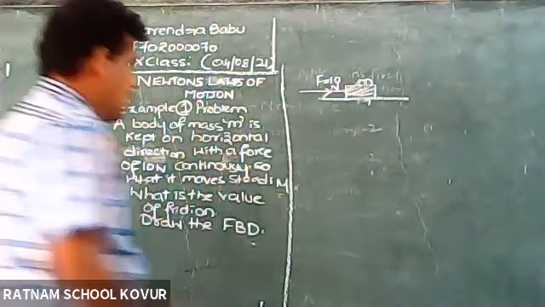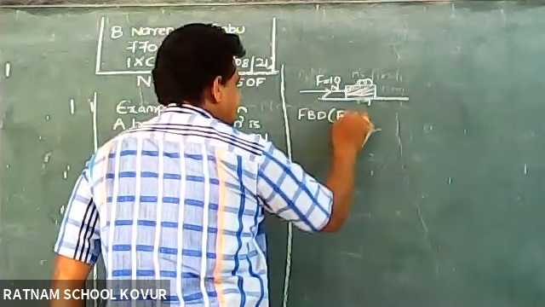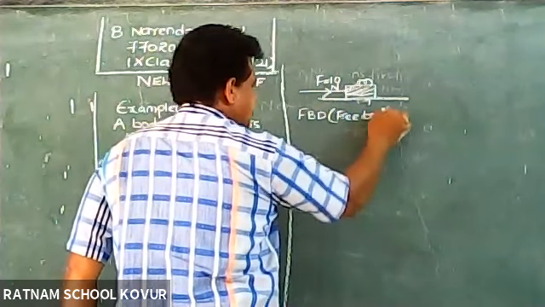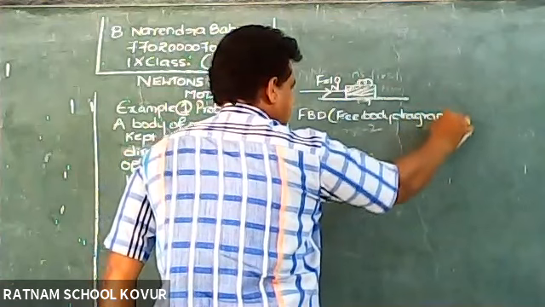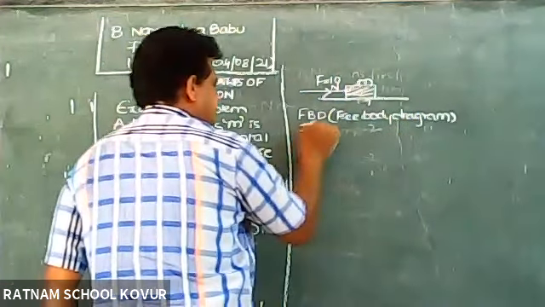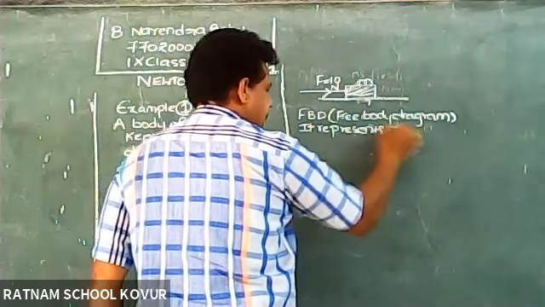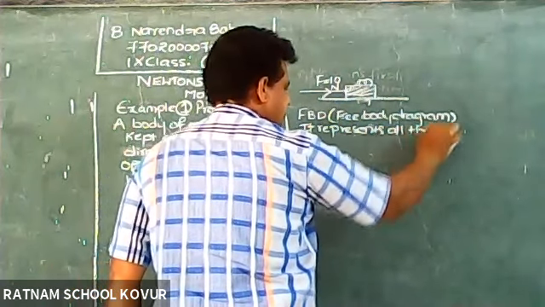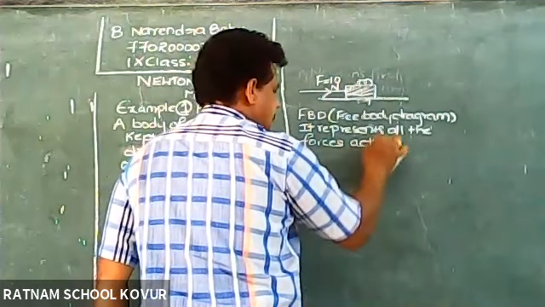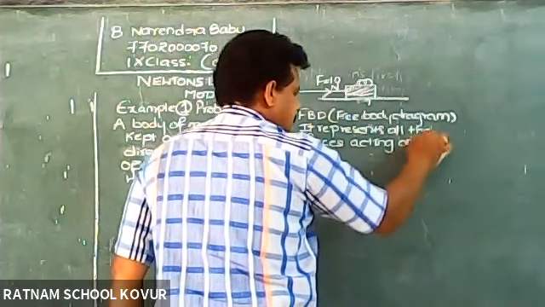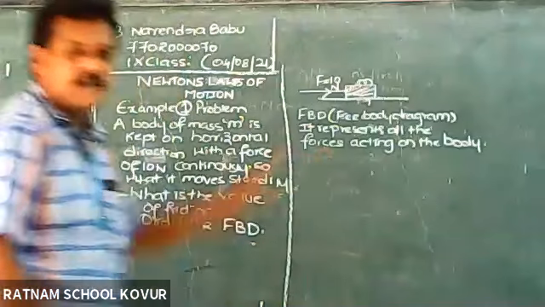Now, free body diagram you have to draw. Free body diagram means it represents all forces acting on the body. So what are all the forces acting on that body?